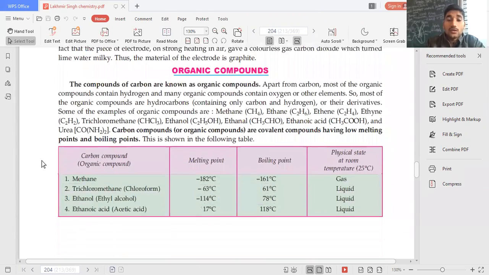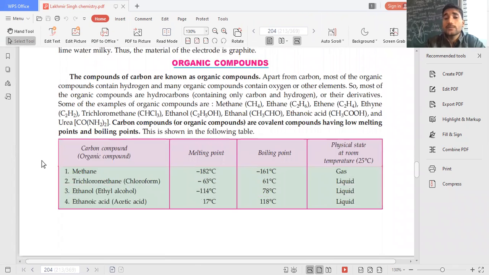Organic compounds. Now, what are organic compounds, beta? The compounds made of carbon are organic compounds. This is a very old and poor definition, I can say. What is the correct definition? What is the present definition? So simply we can say, the hydrocarbons and their derivatives are the organic compounds. Now, what are hydrocarbons? What are their derivatives? We will see in this chapter.